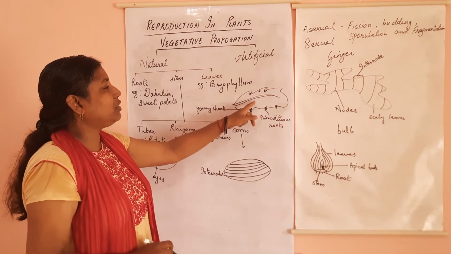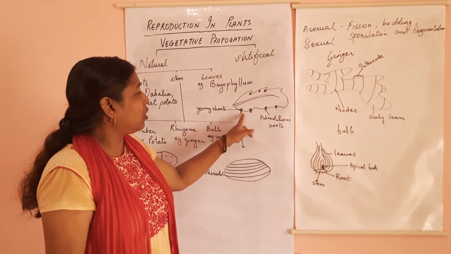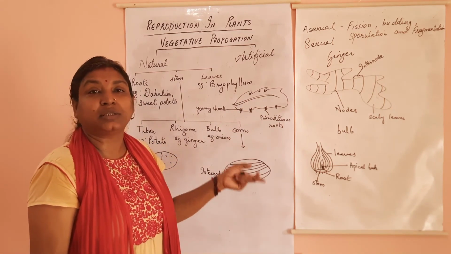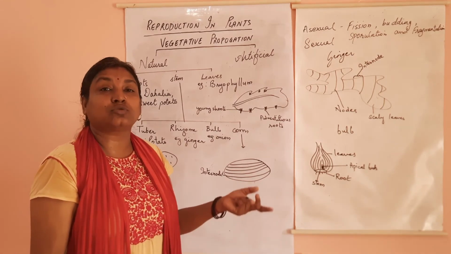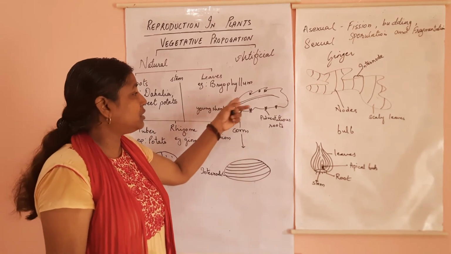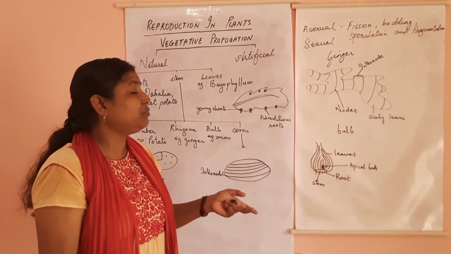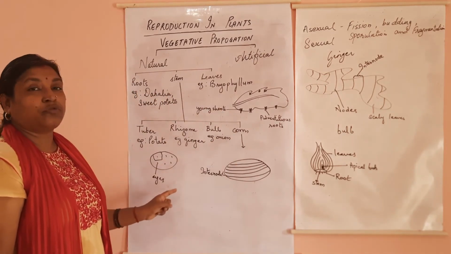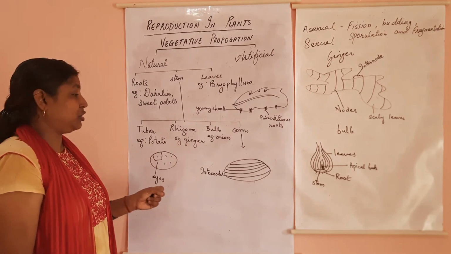So in Bryophyllum what will happen? Small shoots develop along the margin of the leaves along with the adventitious roots. Now when they grow slightly and become heavier, they detach themselves from the parent plant and then fall on the suitable substratum or suitable soil and develop into new plants. We can also cut this part and sow it manually, carrying out artificial vegetative propagation. Clear? So these are the types of your natural ways of vegetative propagation.